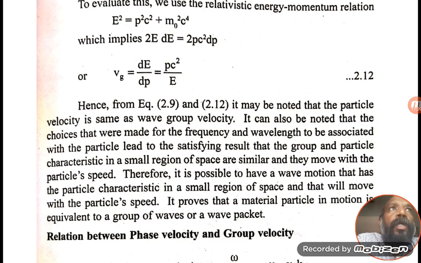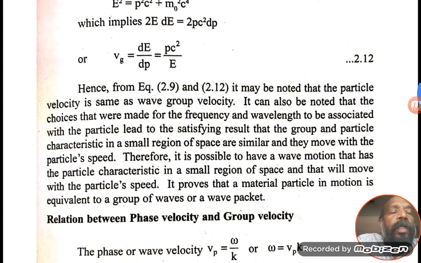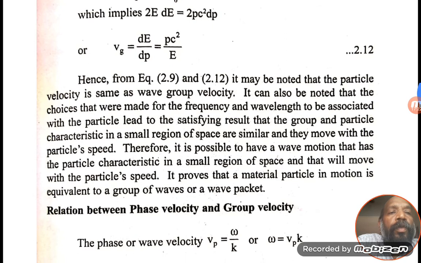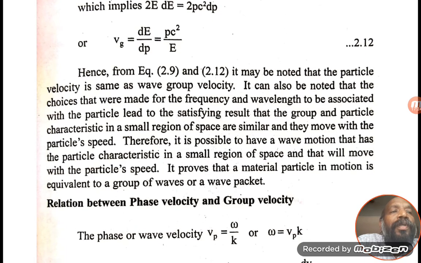Already we know p is equal to mv. So m will get cancelled and we have only v. So finally we got the equation Vg is equal to v. From this equation we showed that the group velocity is equal to the particle velocity.